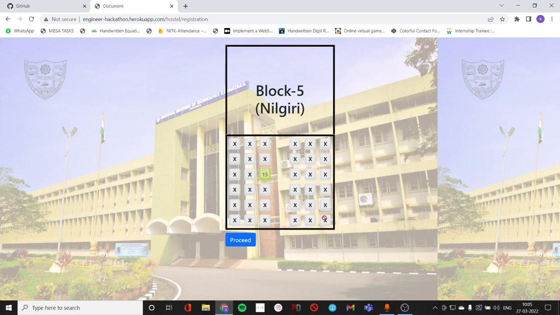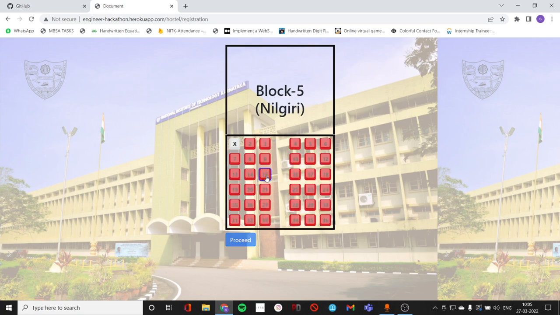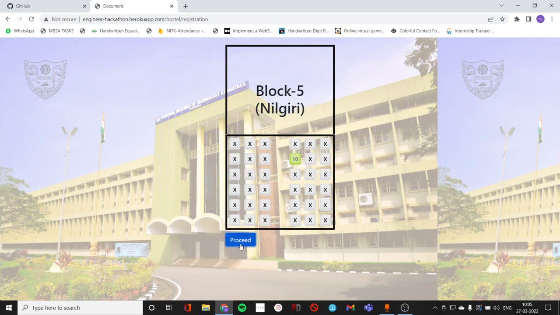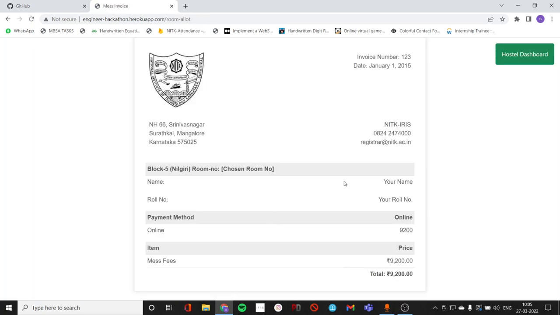They will get unchecked. And for example, if I don't want this, I'll click it again and select any other room. I'll just proceed to payment. I have selected room number 10. And all these things we can capture.